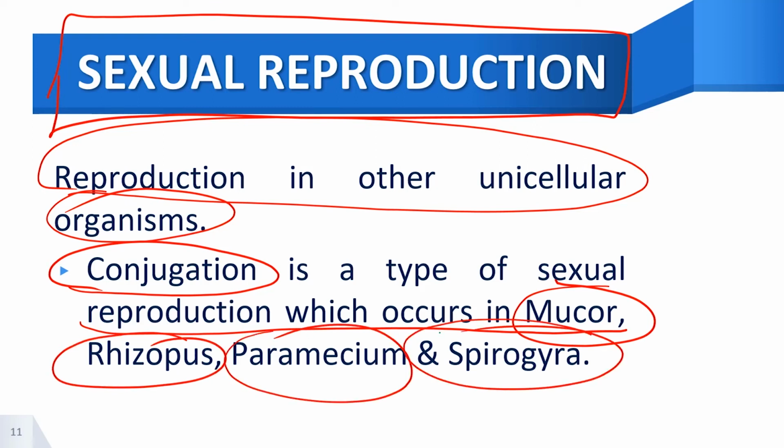It is very important because questions may arise asking which of the following organisms undergoes sexual reproduction. In most exam questions, they always present paramecium as an example. Paramecium undergoes both asexual reproduction and sexual reproduction.